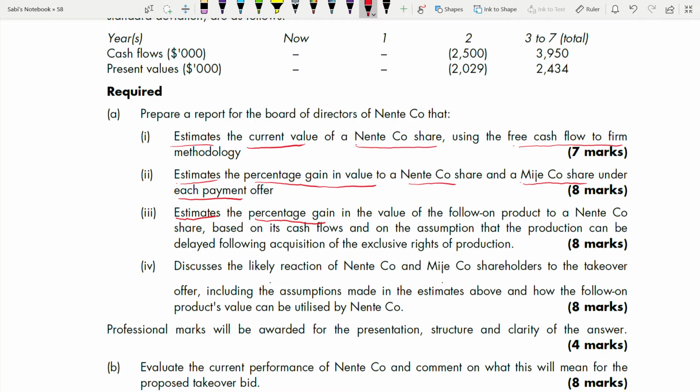You should know that. So estimate the percentage gain in the value of a follow-on product to a Nente company share based on its cash flows and on the assumption that the production can be delayed following the acquisition of the exclusive right of production. Production can be delayed. What does it mean? There's an option to delay. Option to delay is what? It is a real option. So you can see that we also have a real option here.